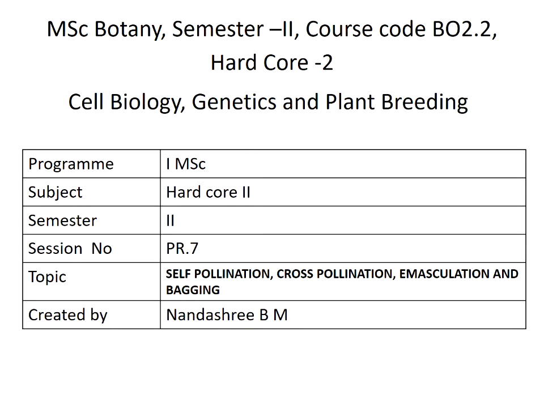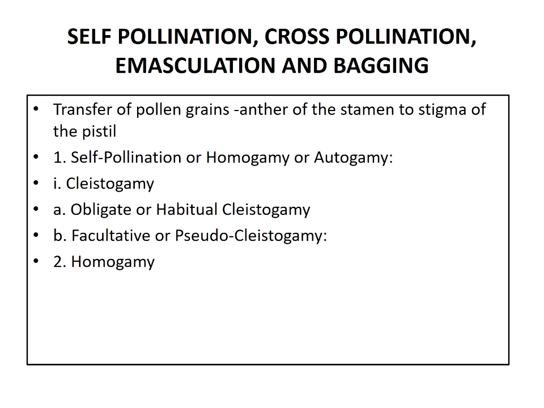In the last class, we studied the floral biology of bajra and also maize. So, in this class, let us study self-pollination, cross-pollination, emasculation, and also bagging. First, let us know what is pollination.